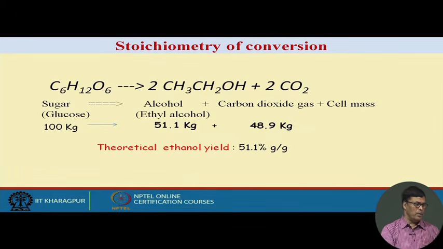Though this fermentation can be carried out in an open vat, most industries usually carry it out in a closed vessel so that they can collect this carbon dioxide, and at high pressure convert it into dry ice and send it to cold drink producing industries. The theoretical yield is about 51.1%.